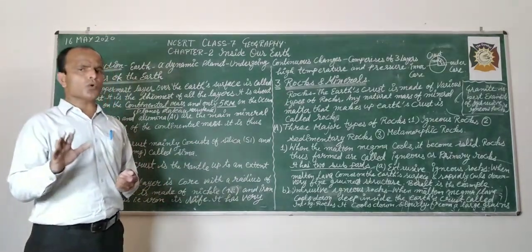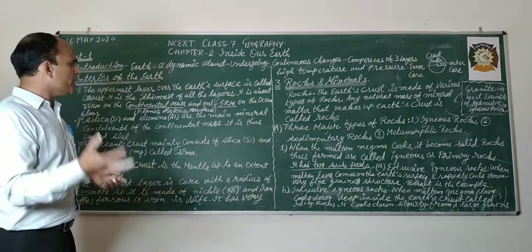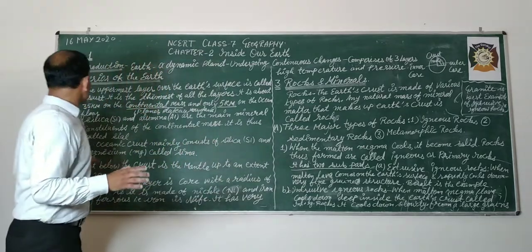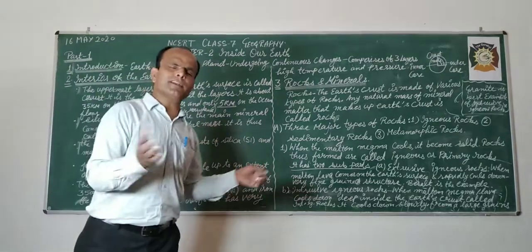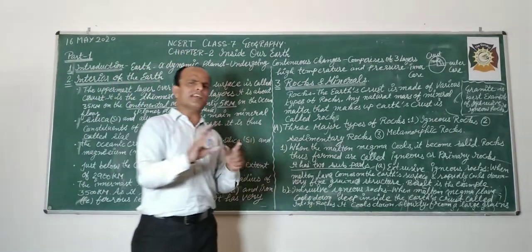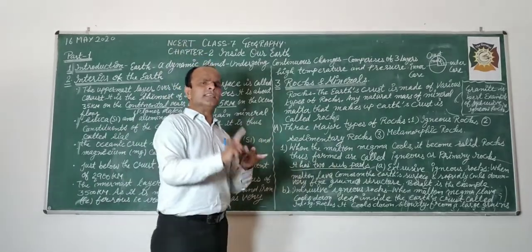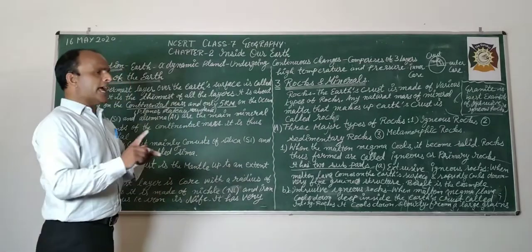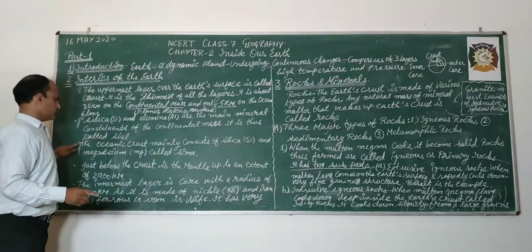These two constituents on the continental mass give it the name Sial. That is why it is called Sial, because it is the combination of two constituents: Si means silica and Al is alumina.